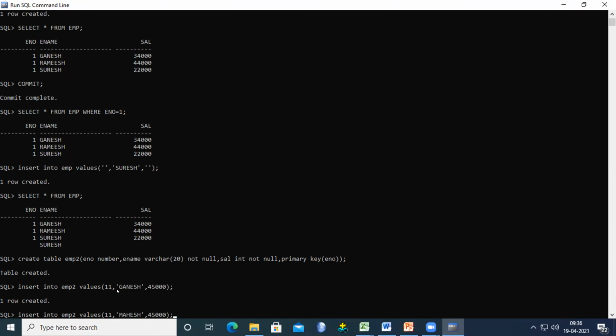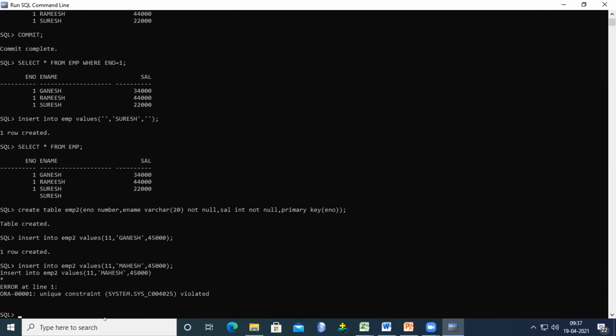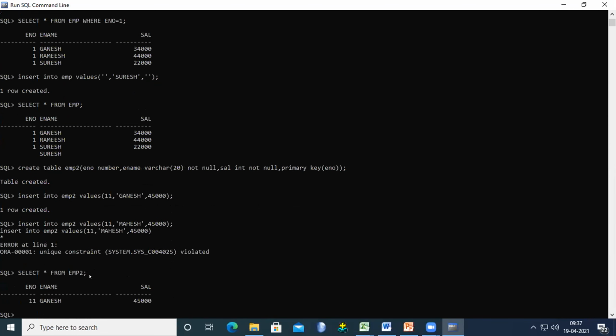For example, if I again use 11, see what happened: integrity constraint, unique constraint is violated. Why? Because we already assigned 11 in that field. So let's open this table: select star from EMP2. I think all the members know about these commands, but again we will discuss them. Don't worry about this. The select command is used for displaying the data from the database.